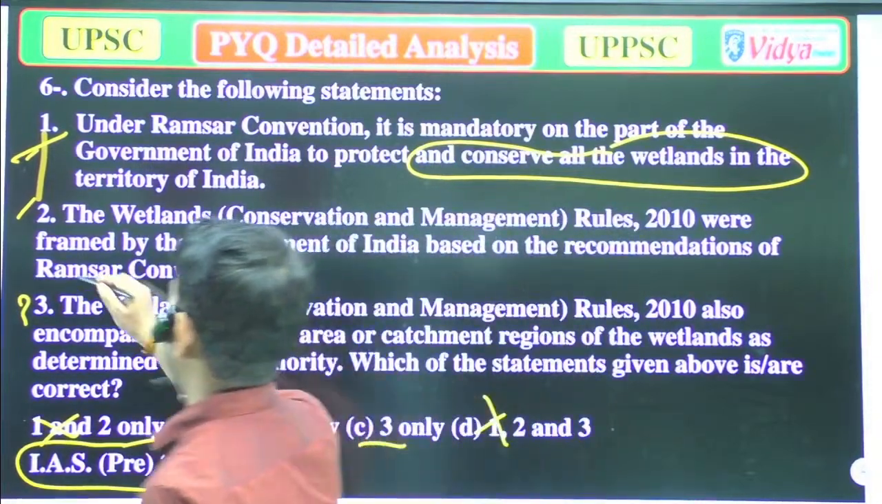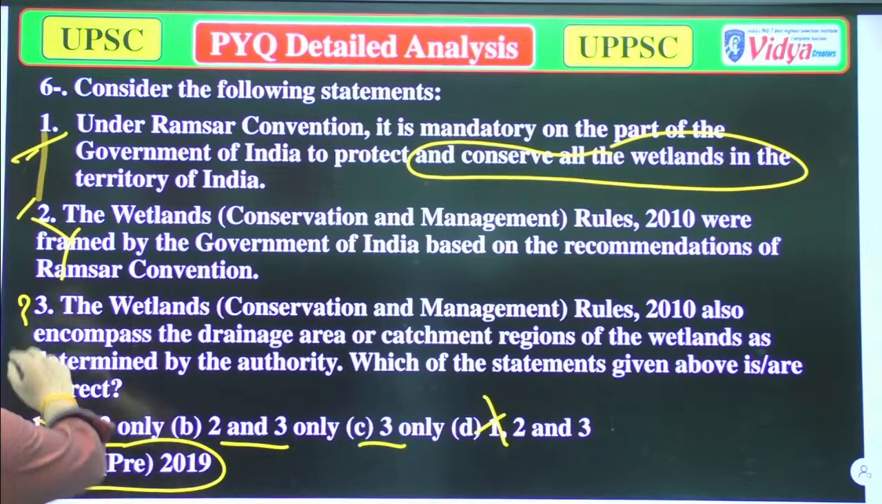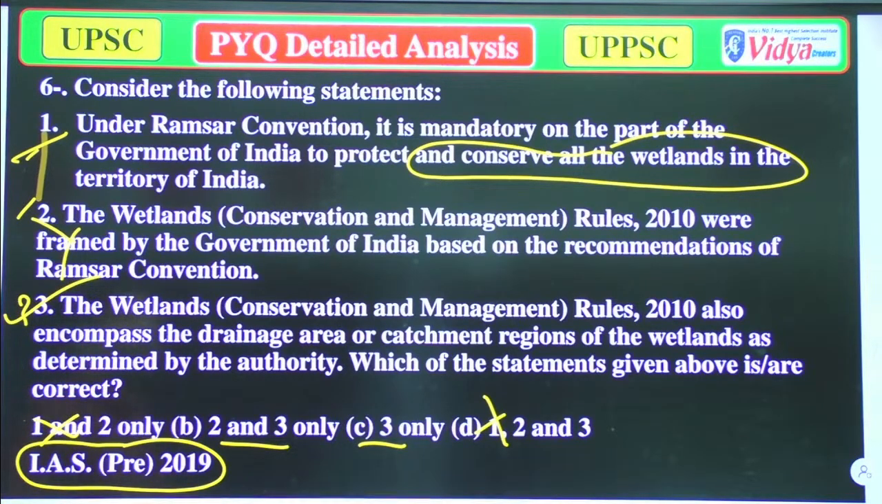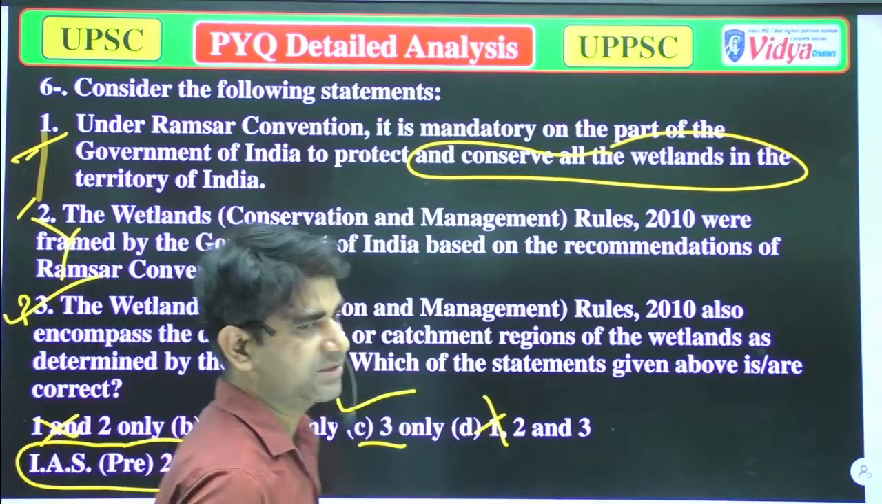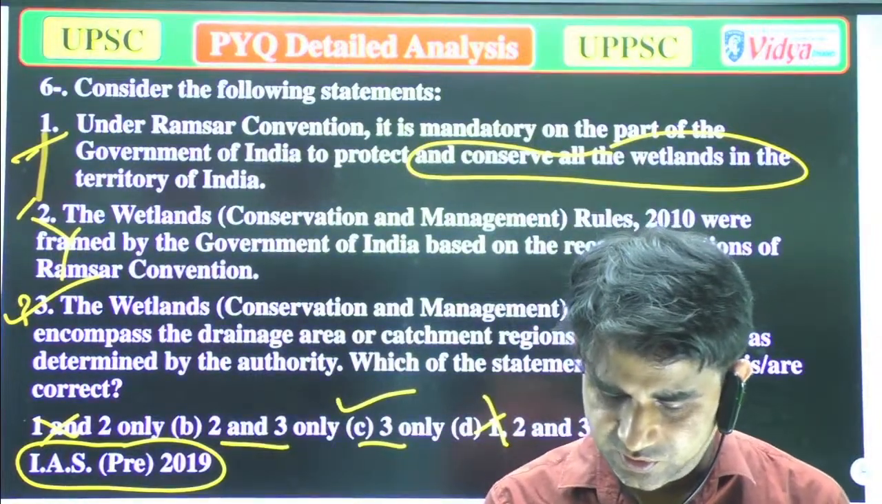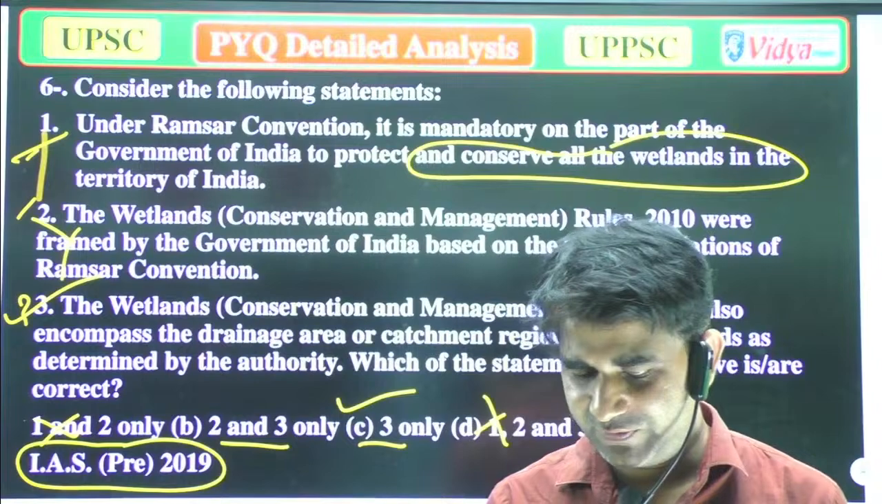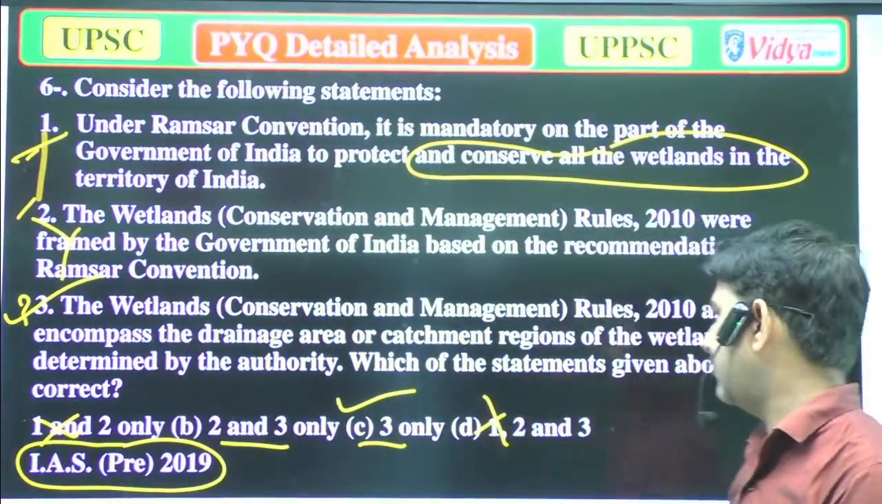So it's again incorrect. Now the third, the Wetlands Conservation and Management Rule 2010 also encompasses the drainage area or catchment region of the wetlands as determined by the authority. Yeah, that's correct. So only option third is correct. So option C is correct. Has anyone given option C? No, this time no one has given an answer. Well, I know that these questions are very tricky. Well, now we move to the next question.